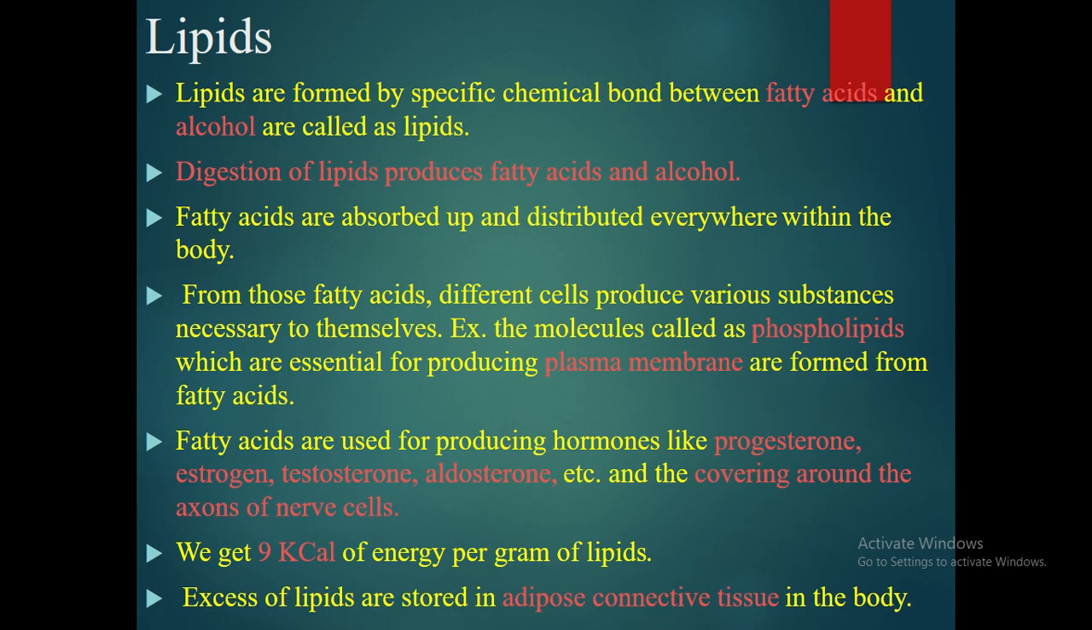Fatty acids are used for producing hormones like progesterone, estrogen, testosterone and aldosterone. Fatty acids are also important for making the covering around the axons of nerve cells. We get 9 kilocalorie of energy per gram of lipids. Excess of lipids are stored in adipose connective tissues in the body.